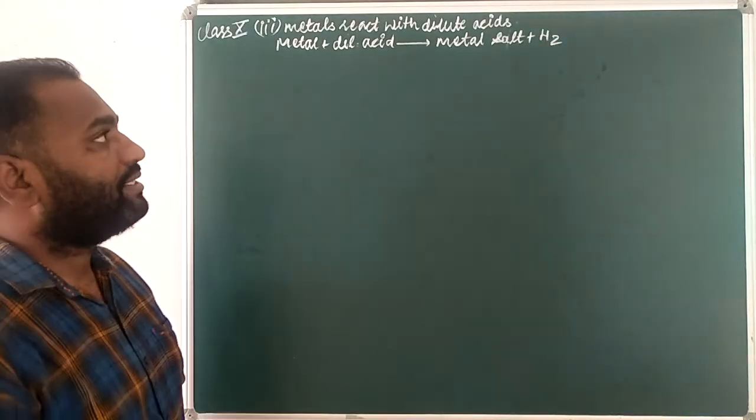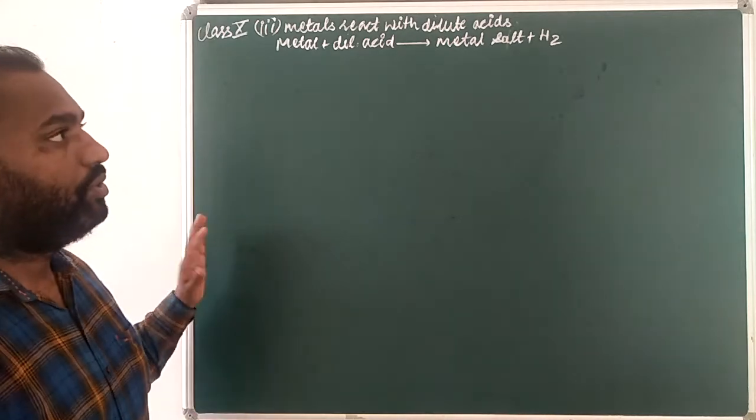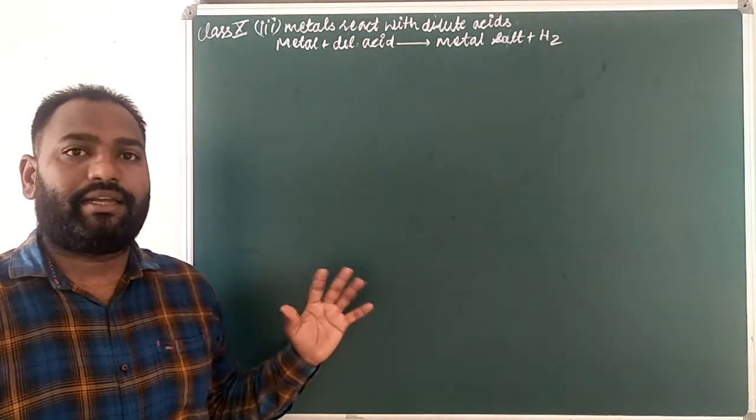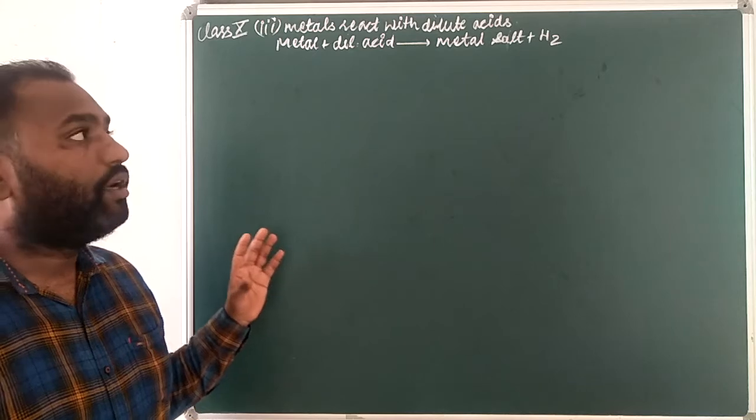When metals react with dilute acids, we are discussing here the chemical properties of metals.